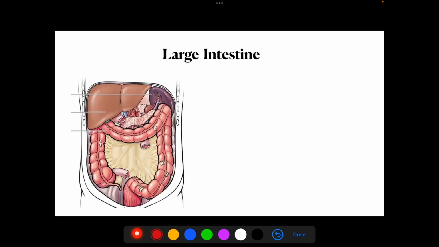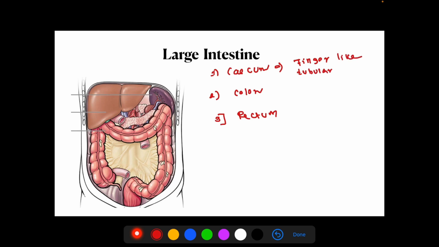Okay, next is large intestine. Your large intestine can be divided into three parts. First one is the cecum, next is your colon, and third is your rectum. The cecum has a vestigial organ which is a tubular sac. That is your appendix, the vermiform appendix. It is present in the cecum. You have to know it's a finger-like tubular vestigial organ, the vermiform appendix. You can see here, this is your cecum, and this is your tubular structure, that is the appendix.